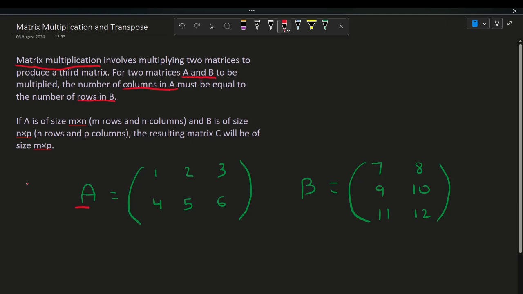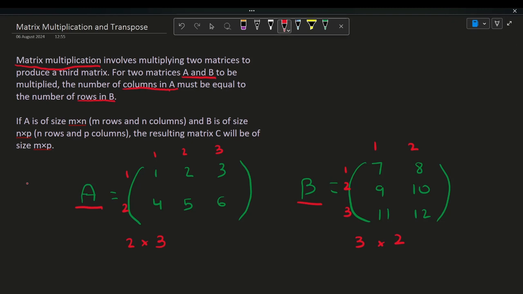So we have this example here with matrix A and matrix B. Let's look at what matrix A is. You can see that there's two rows, 1 and 2, and 3 columns. So this is a 2 into 3 matrix. Now let's look at matrix B. We can see that there are 3 rows and 2 columns. So this is a 3 into 2 matrix.